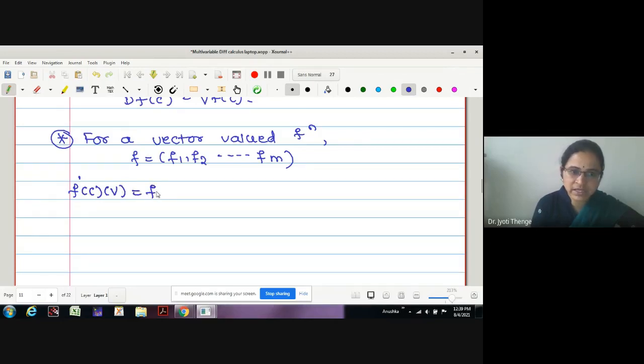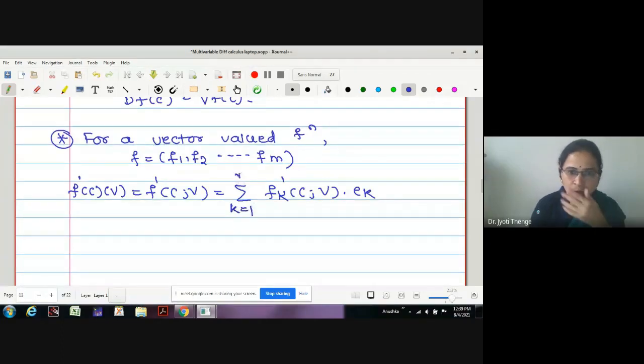We have already seen that this is nothing but the directional derivative, and we have just now proved this is the sum over k equals 1 to m of fk dash c comma v into ek. Correct? Previously we have written this.